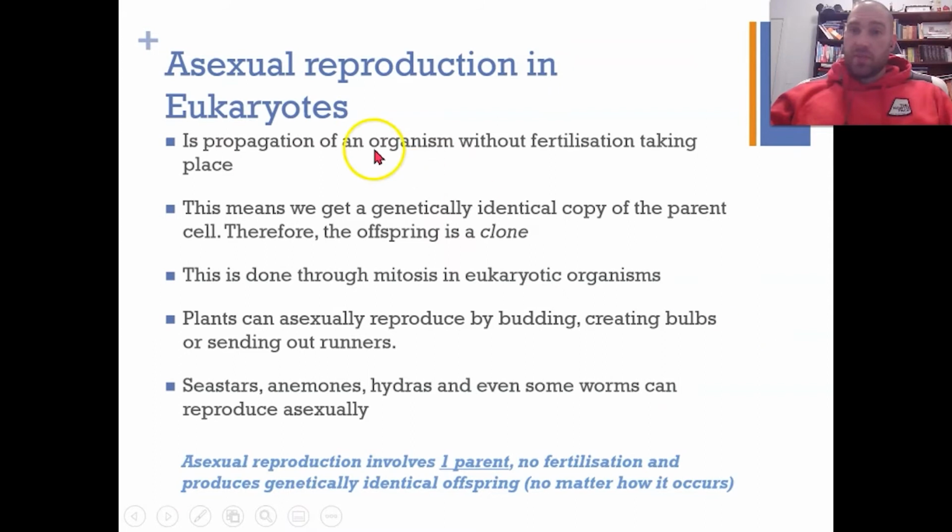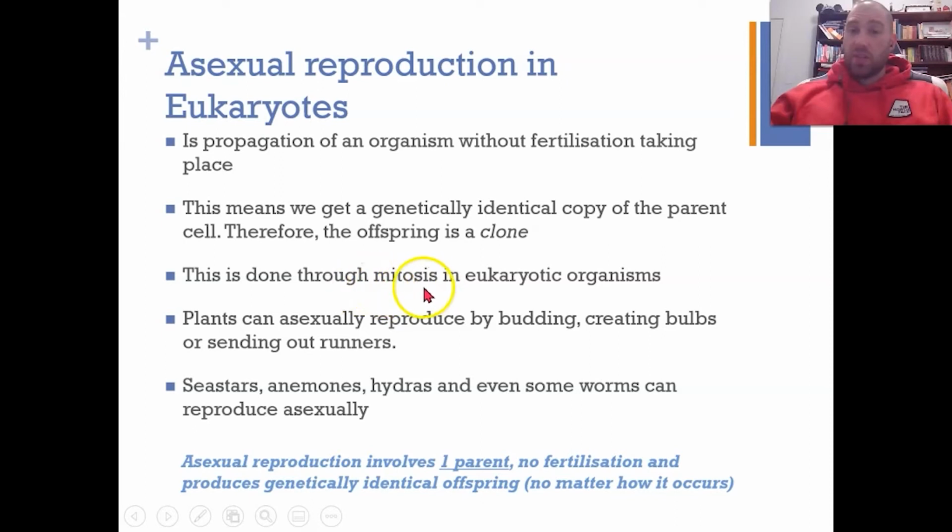So let's talk about asexual reproduction in eukaryotes. You can propagate some organisms without fertilization, asexually, and this is done through cloning, which can be done in a few different ways depending on the eukaryotic organism. We can't do this as humans. Plants and some animals can. The key thing is it's a mitotic process. So mitosis is reproducing the cells, and then a part of the organism breaks off. So that's mitosis, it's not meiosis. No sex cells are involved.